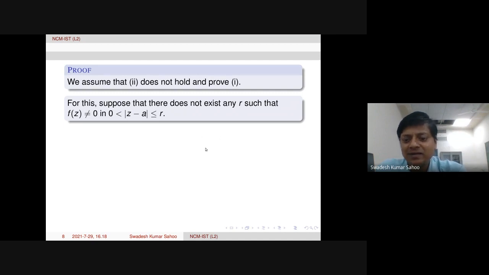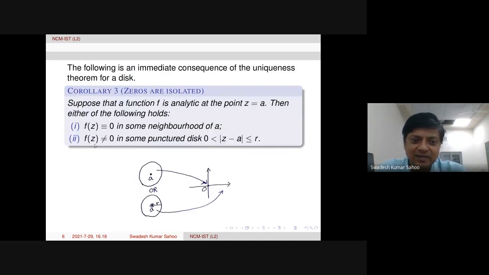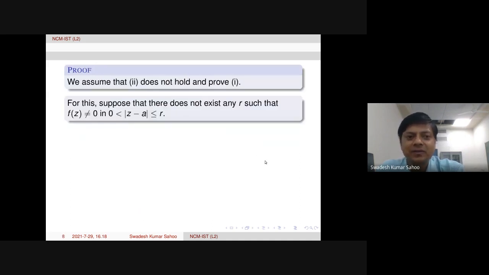The second one is what? The second one is f is non-vanishing in some punctured disk. The second case you can see here. If we say that this second part does not hold, that means we cannot find any R such that f is non-zero. That is the meaning. So that means this is happening here. Suppose there does not exist any R such that f is non-zero. That is the negation.